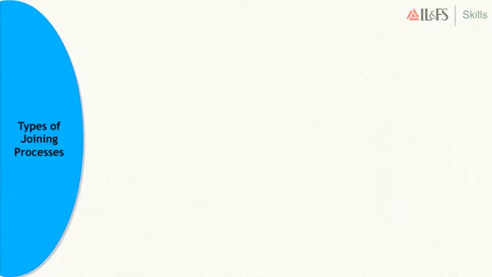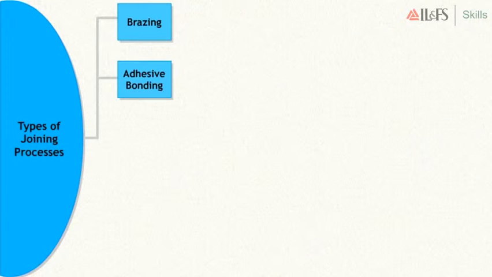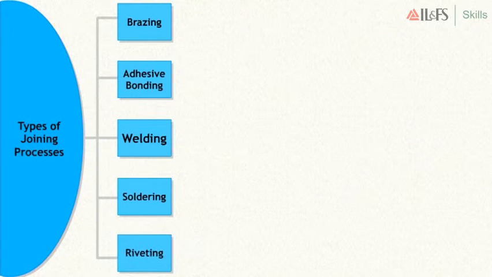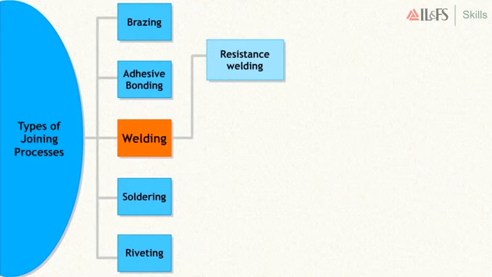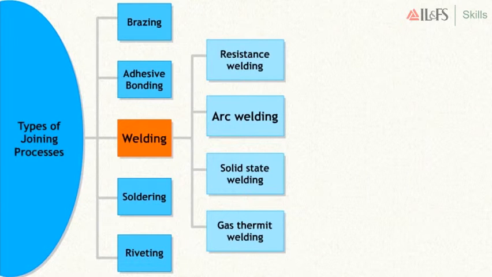But welding is just one of the processes for joining two metals. There are many other types of joining processes such as brazing, adhesive bonding, welding, soldering, and riveting. Under welding, there are many processes such as resistance welding, arc welding, solid-state welding, and gas thermit welding.